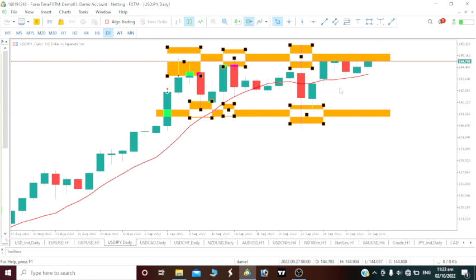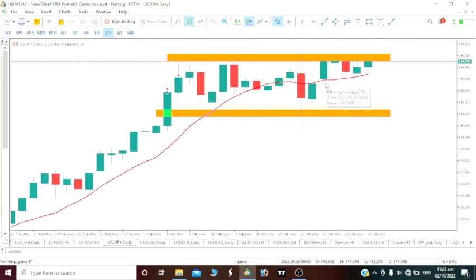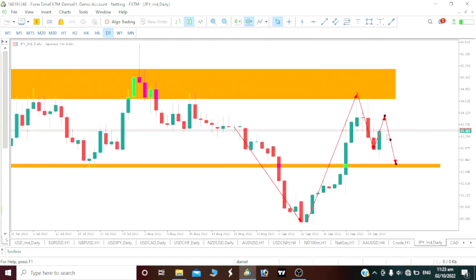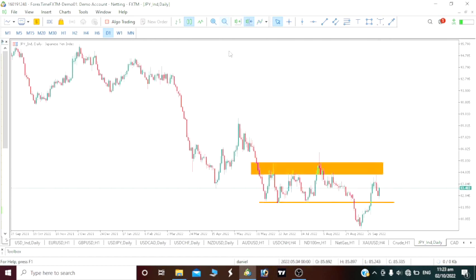So if you want to take this trade, the rule of trading is: trade what you see and not what you think. We would want to look at this movement on USDJPY. In order to look at this movement properly, we have to look at the JPY index. If you zoom out on the JPY index, we are on a bearish move. Price has been dropping on the JPY index.